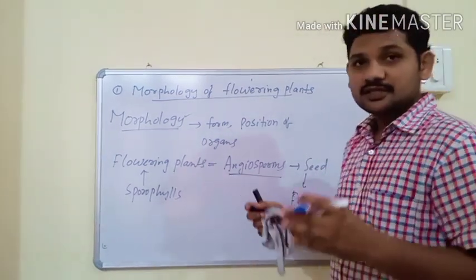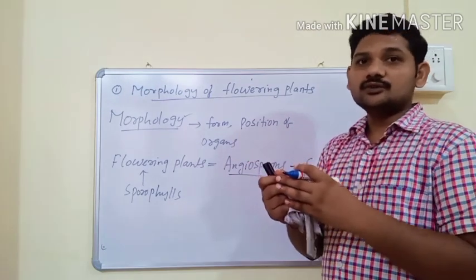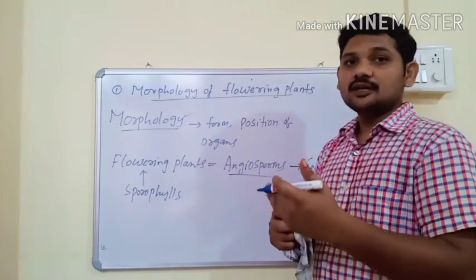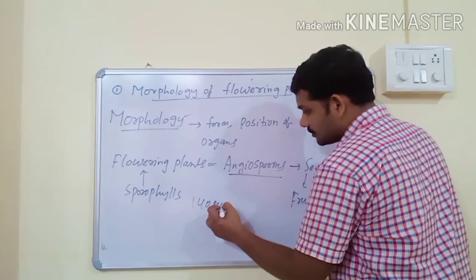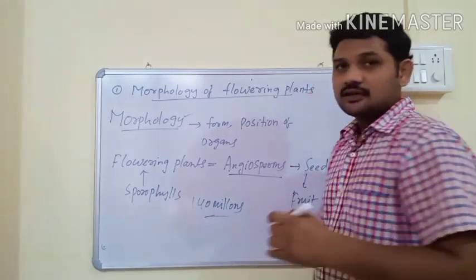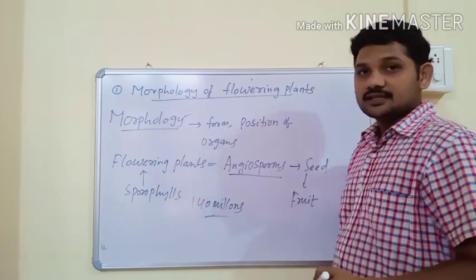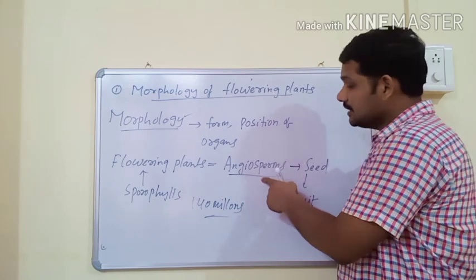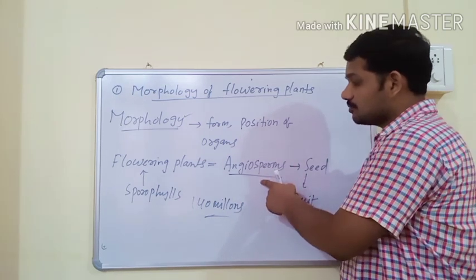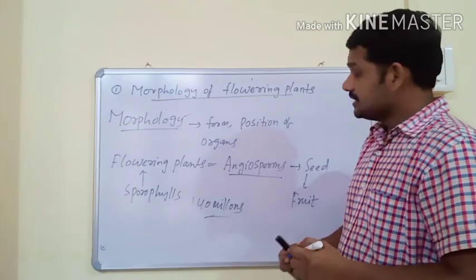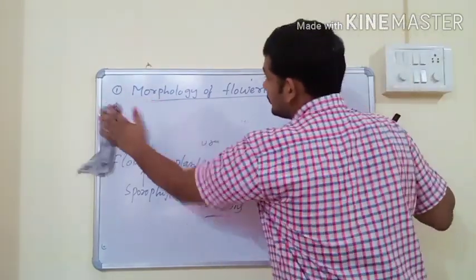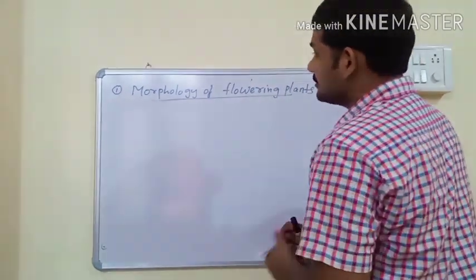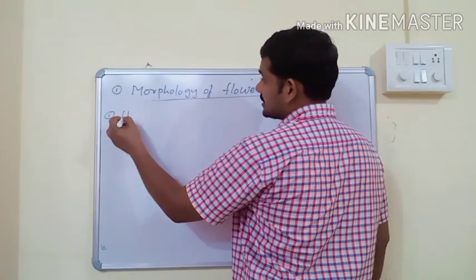And angiosperms are the youngest group of plants, and they originated about 140 million years ago. They are the most advanced, most evolved, highly advanced, and youngest group of plants on the earth. And these angiosperms or flowering plants have vast diversity. In diversity of flowering plants, the first important thing is habit.